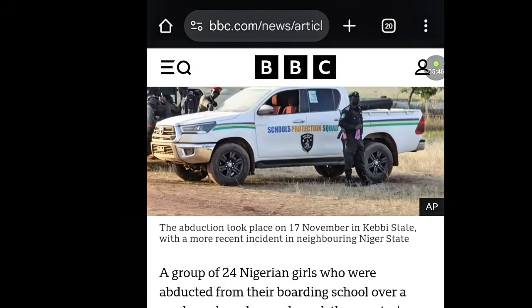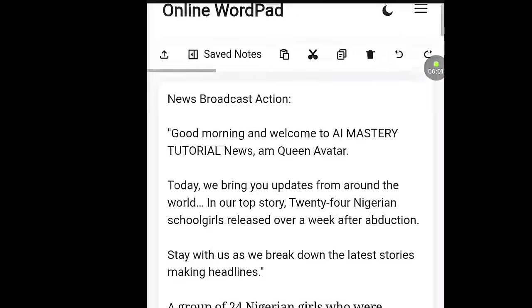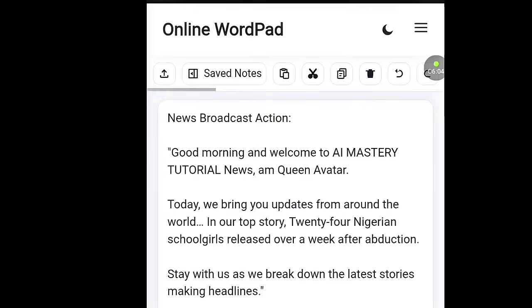You can use any editing tool that you want, but for me, I drop it over there in my online WordPad. So this is the news. I've already generated the news and dropped all that I want, and you can see where I arrange everything. Over here, you can arrange your news the way you want it to start, using the guideline that ChatGPT provided for you. You can see where they say good morning and all that. After this, it will lead us into generating the video of the news itself, which is our step 3.